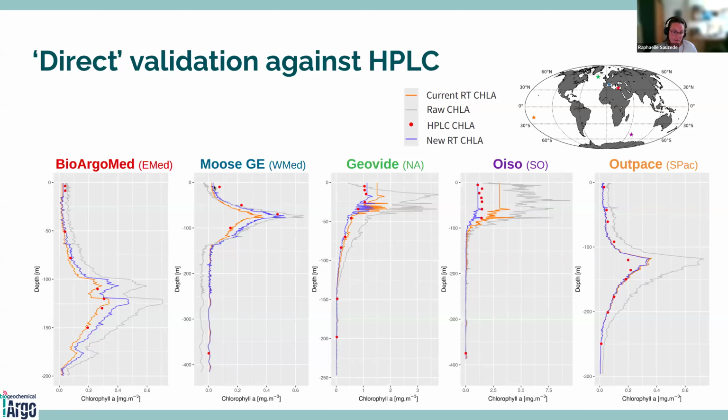For example, here in the Mediterranean Sea, you can see the thing that I just said before, that we are better at the surface, but at depth, it's the problem of the NPQ correction. So we cannot be good at the surface and at depth. So one way to be better will be to do the DMQC for this data. And so doing the DMQC, we will improve the BGC Argo chlorophyll A dataset, especially for the NPQ issue.